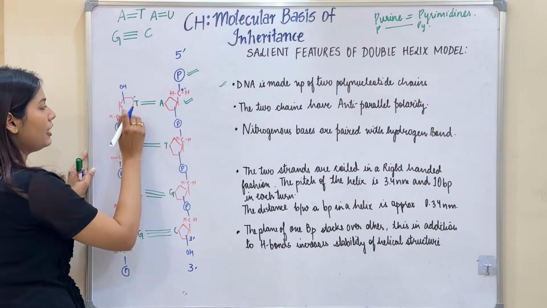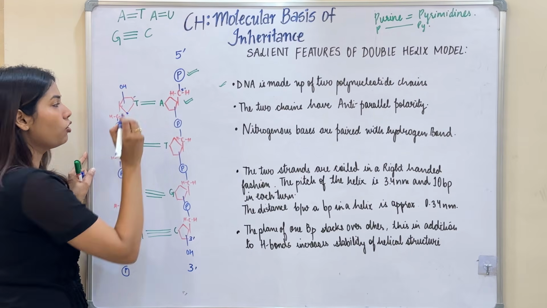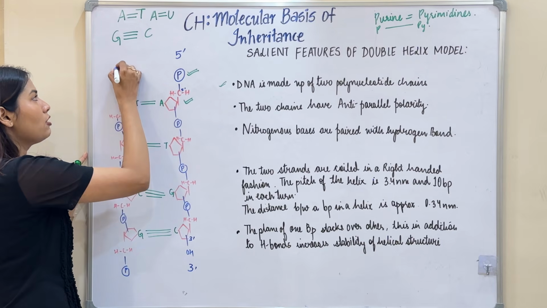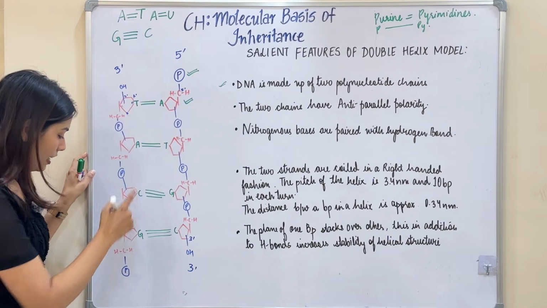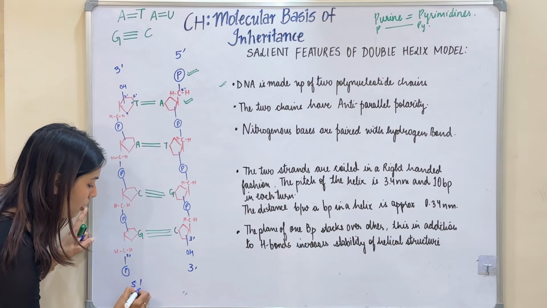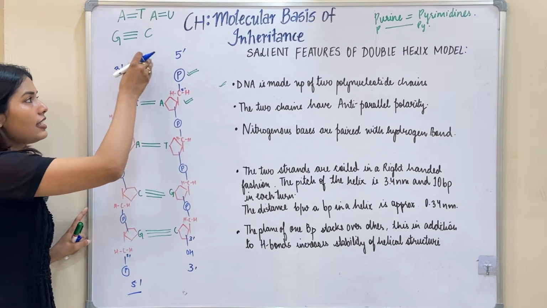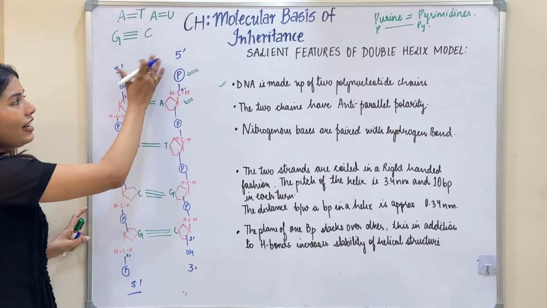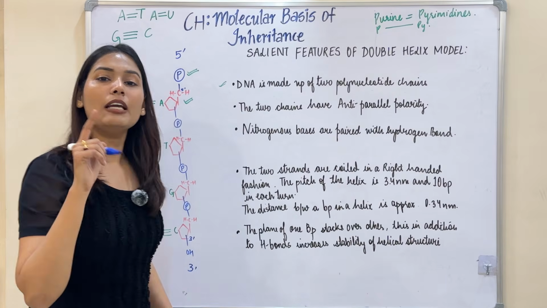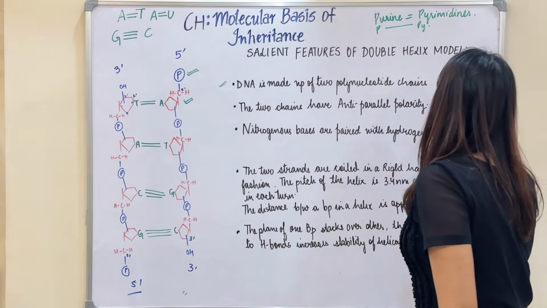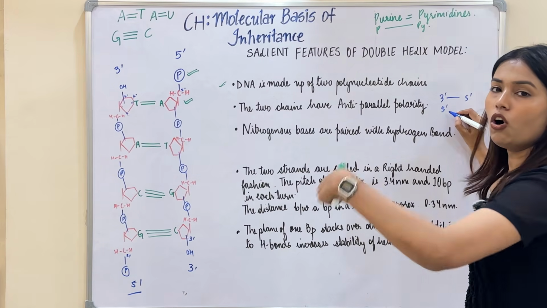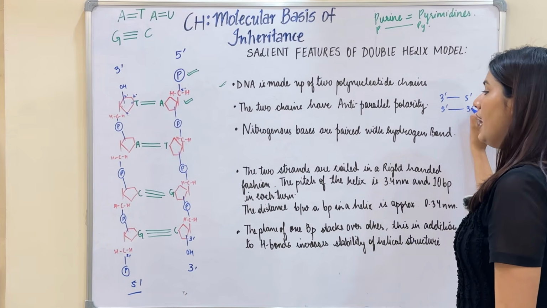If I count from this side, here usually we have an oxygen group. So 1 prime, 2 prime, and 3 prime. So again, this will be my 3' end, and the phosphate group always binds with the 5' carbon. So this will be my 5' end. If you see, the polarities are anti-parallel to each other. So that's why I said the two chains have anti-parallel polarity, which means one chain runs 3' to 5', and the other chain will initiate with the opposite polarity, 5' to 3' end.